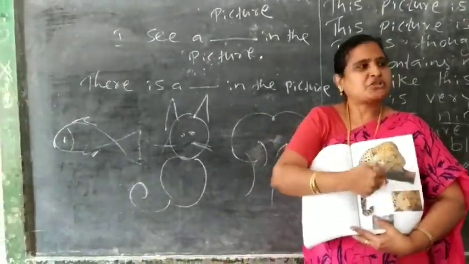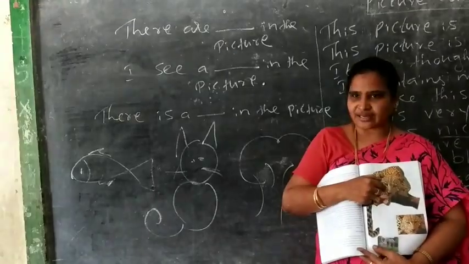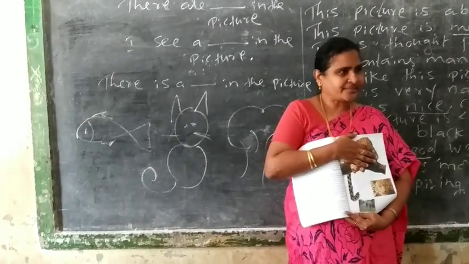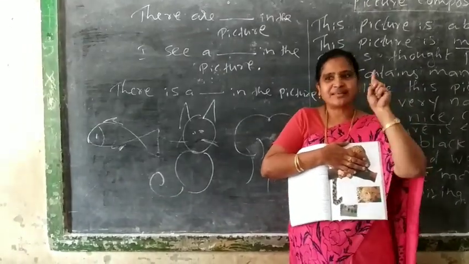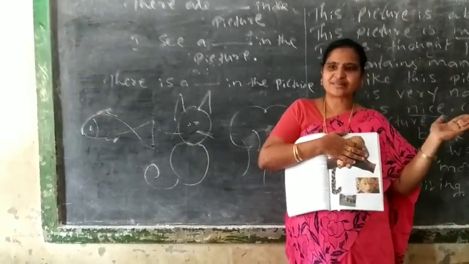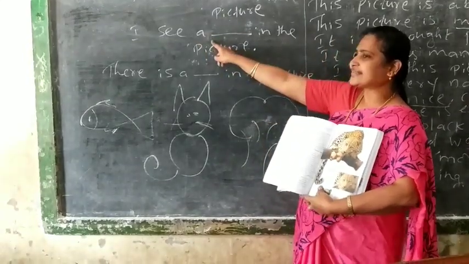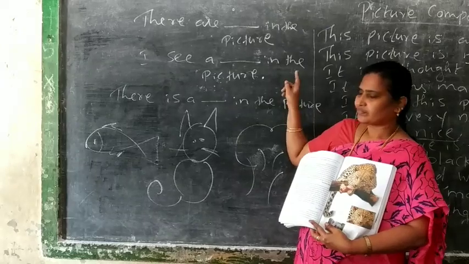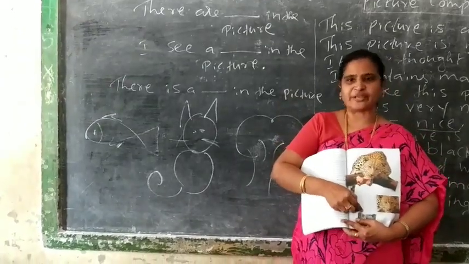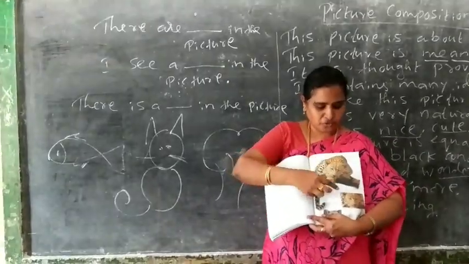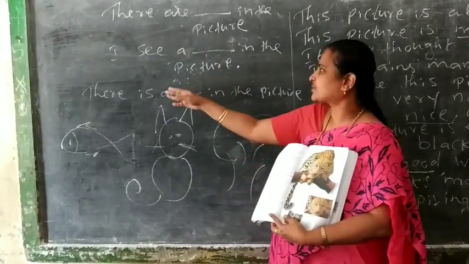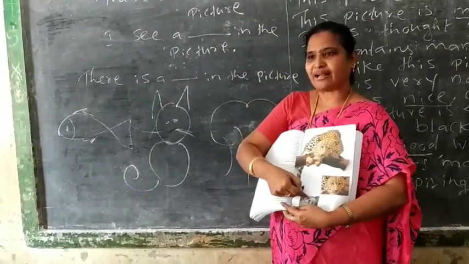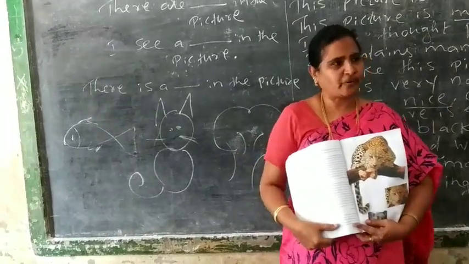Okay, there are two leopards in the picture. There is one elephant in the picture. Got it? Single means yes. Many means are. Okay. I see an elephant in the picture, or I see two leopards in the picture. Fine. Next one. There is an elephant in the picture. Fine, children? Did you all understand?